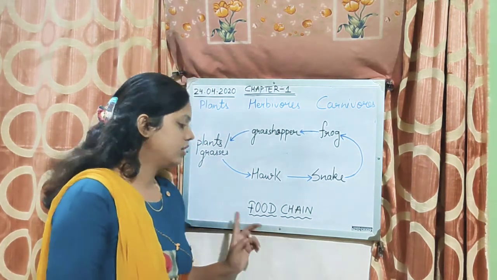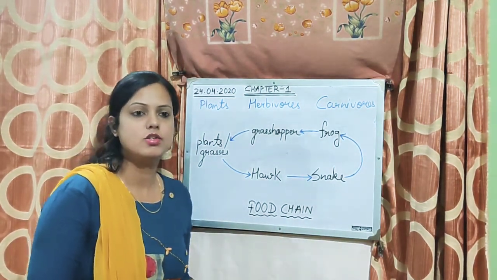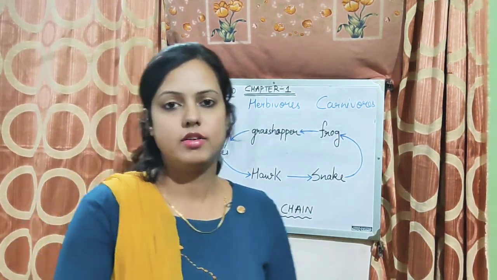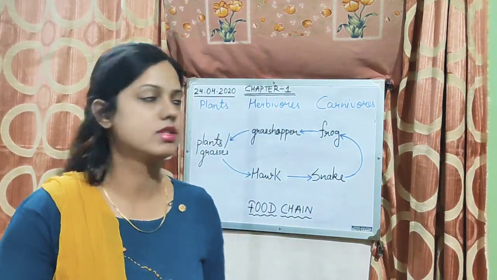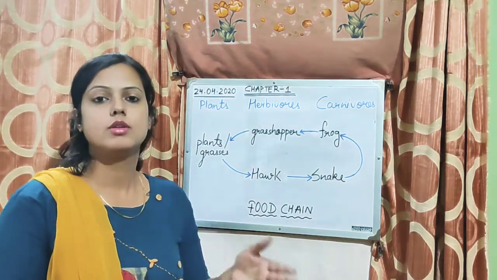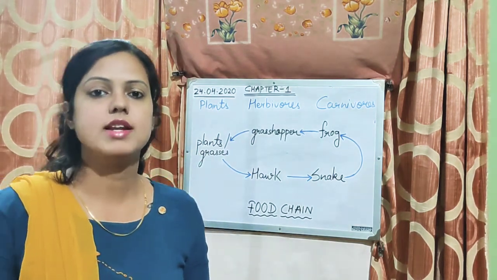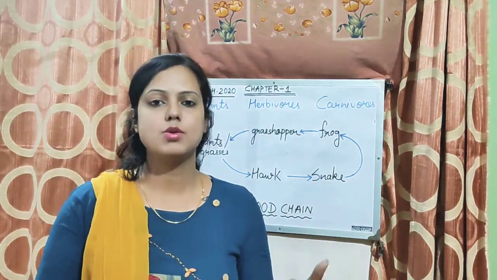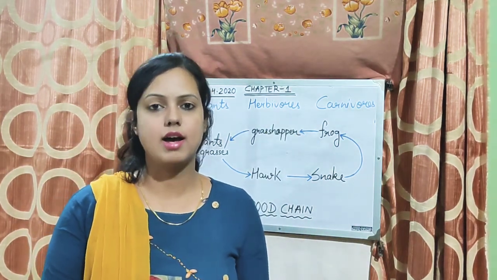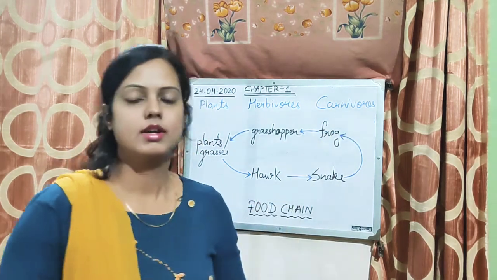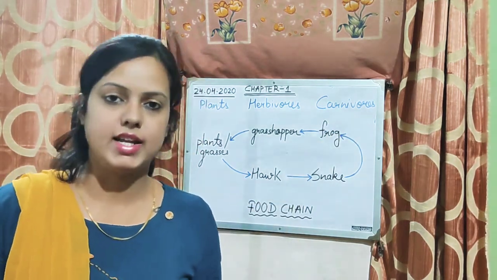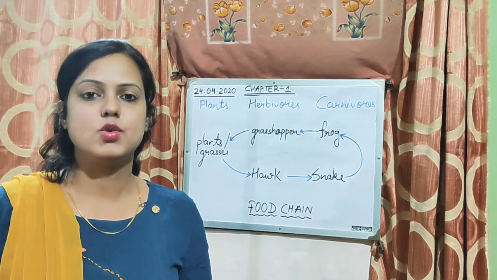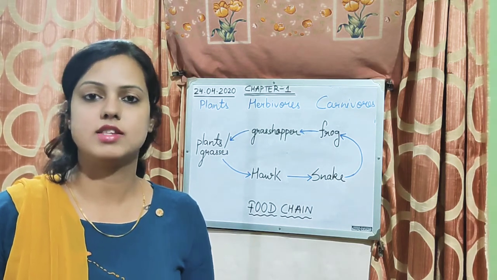Welcome back, students. In this video we will learn what is a food chain. So in your last grade, in grade 3, you have already learned what are herbivores and what are carnivores. What are herbivores? Those animals which eat plants and grass as their food. Carnivores? Carnivores are the flesh eating animals.